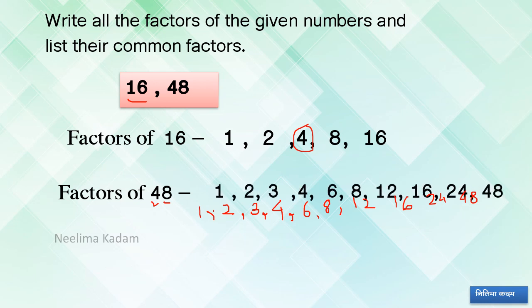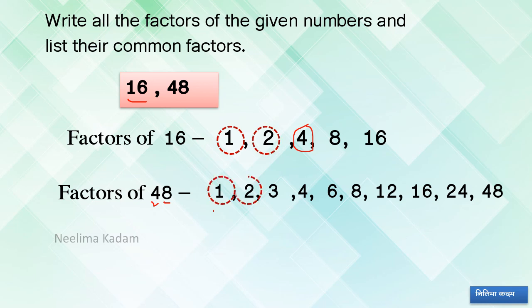So factors of 48. See 1, 2, 3, 4, 6, 8, 12, 16, 24 and 48. Now the common factors, 1, 2, common means in both the factors they should be there.